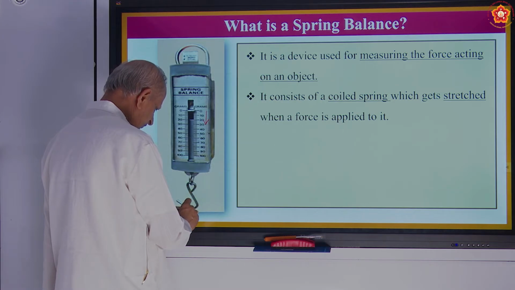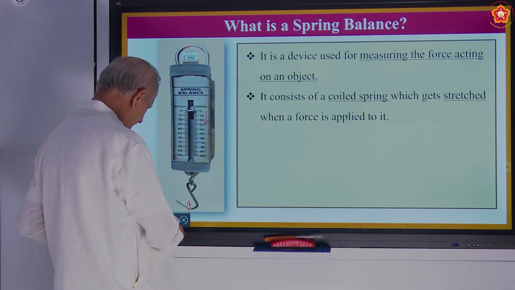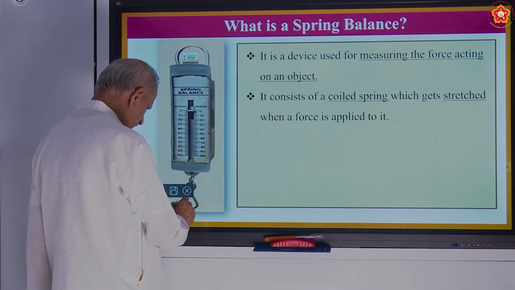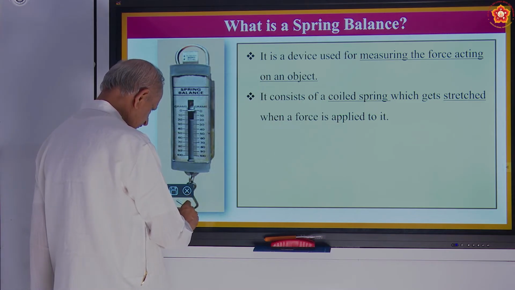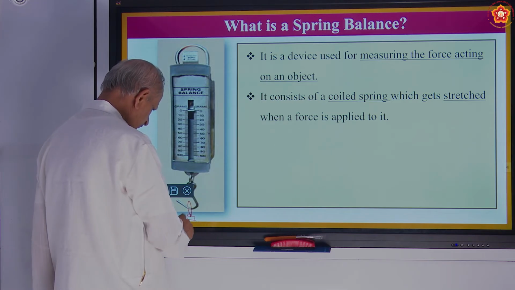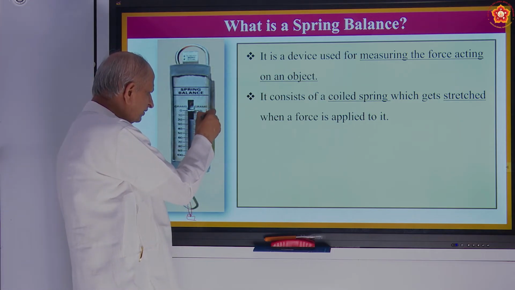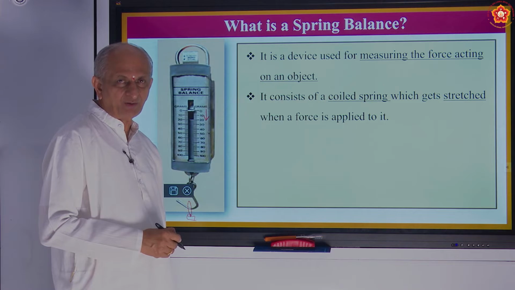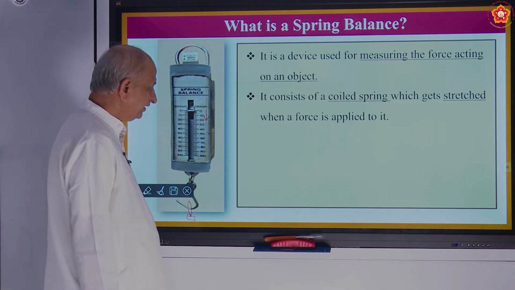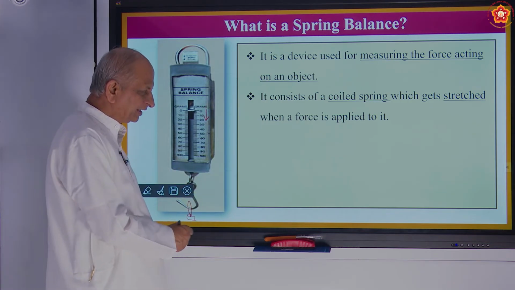Suppose this is the weight. Depending on the weight, this spring will come down, and it shows the measure of the weight that is hanging here, a measure of any body.